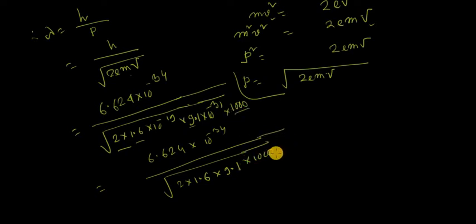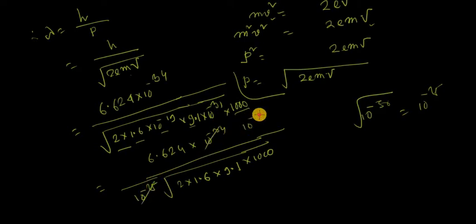Outside the square root, this is minus 19, this is minus 31, that makes 10 to the power minus 50. The square root of 10 to the minus 50 gives 10 to the minus 25. If you cancel, this becomes 10 to the minus 9, so it is 6.64 times 10 to the minus 9 divided by this much.